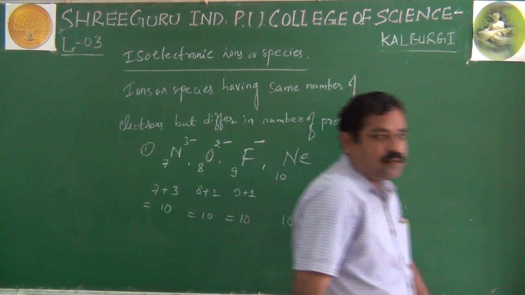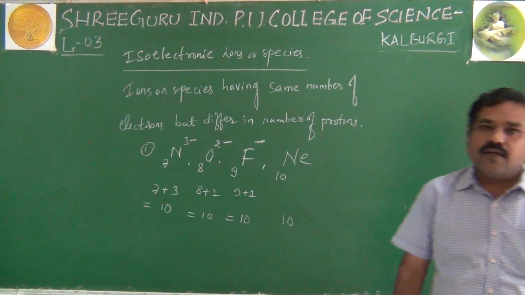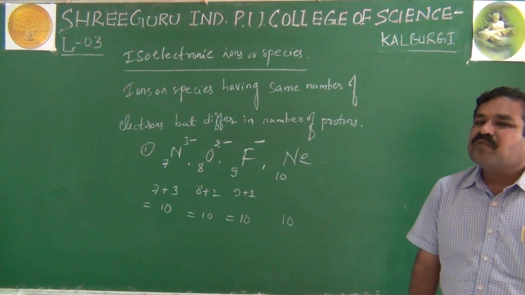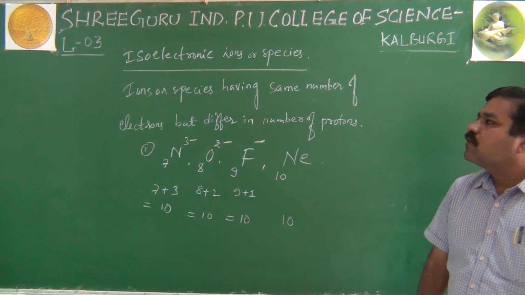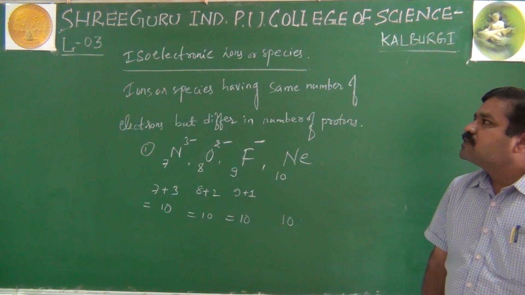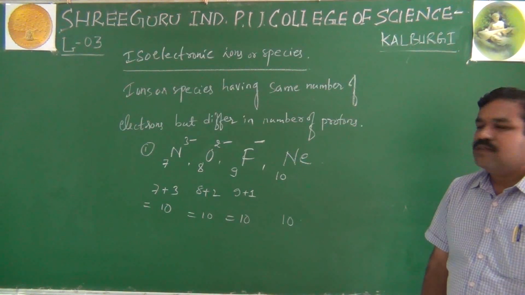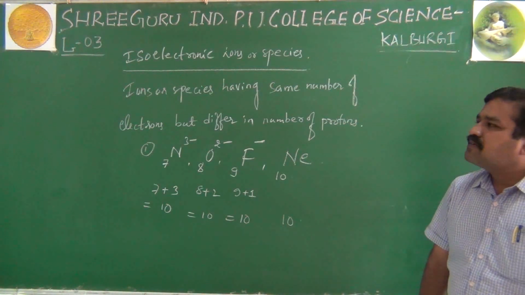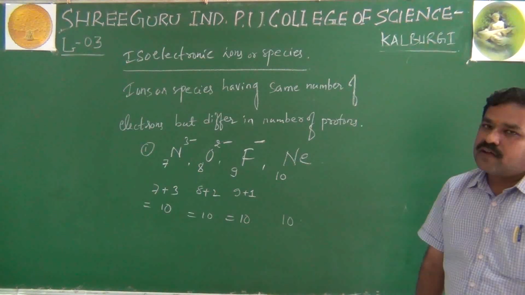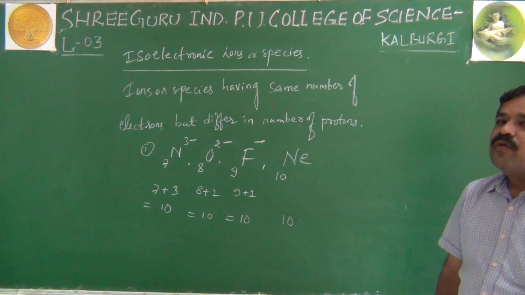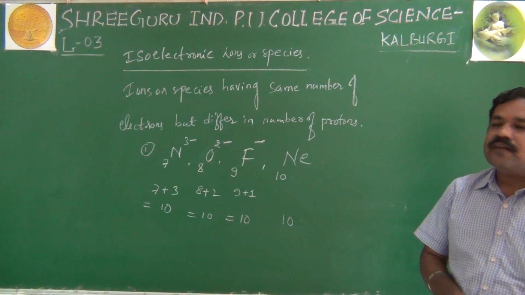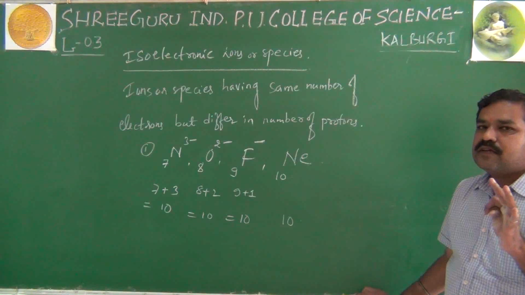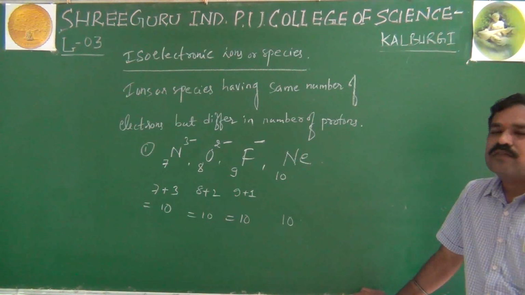So like this, the ions or species having the same number of electrons but different numbers of protons are called isoelectronic ions or isoelectronic species. Generally remember, in chemical bonding further, isoelectronic ions have the same bond order. That you will come to know in the chemical bonding chapter. Okay, so this is about the 4 terms you learned: isotopes, isobars, isotones, and isoelectronic ions.